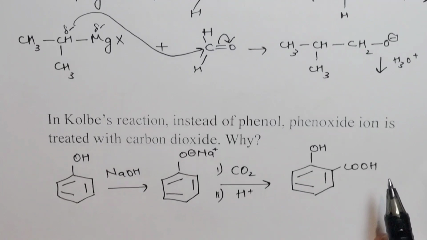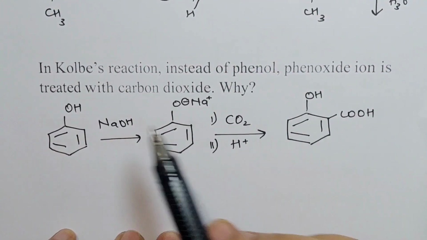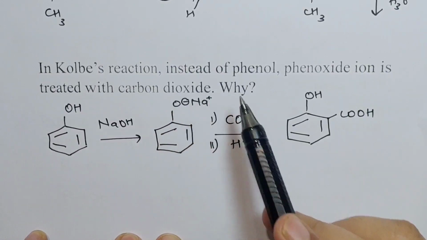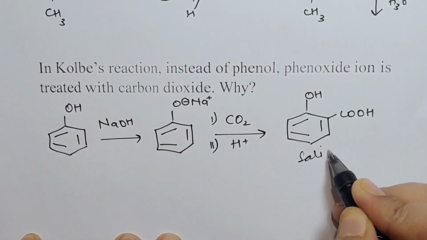Moving on, in Kolbe's reaction, why is phenoxide ion treated with carbon dioxide instead of phenol? So this is your Kolbe's reaction to make salicylic acid.